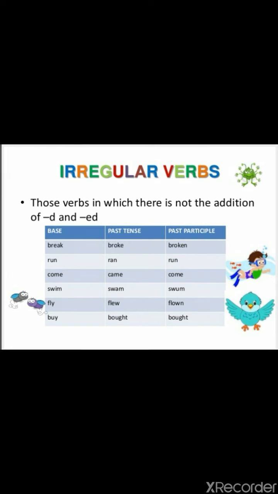On the other hand, irregular verbs are those verbs in which there is not an addition of d and ed, like break, broke, broken, run, ran, run, come, came, come, swim, swam, swum, fly, flew, flown, buy, bought, bought. These verbs are called irregular verbs, which do not take d and ed to form their past tense and past participles.